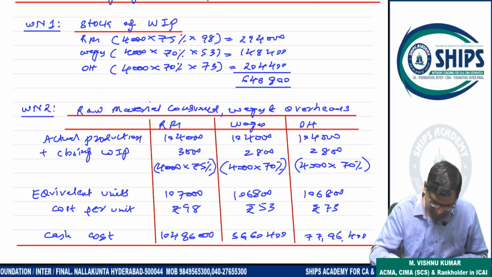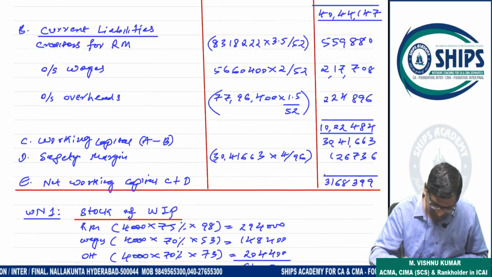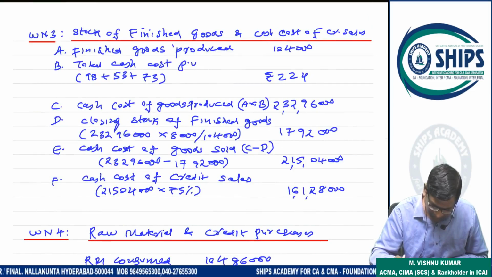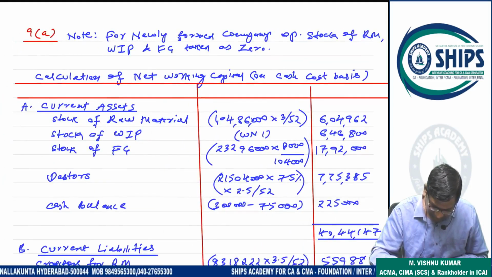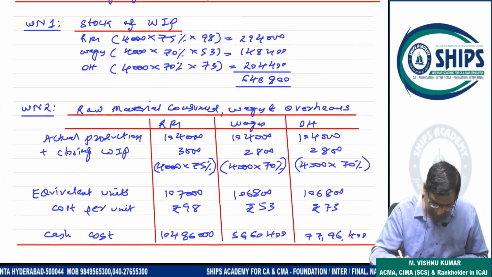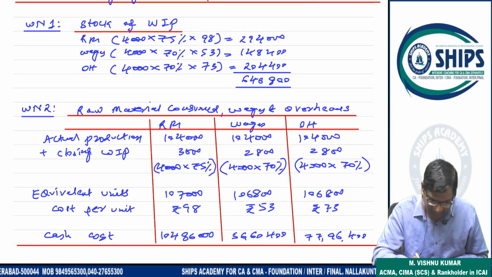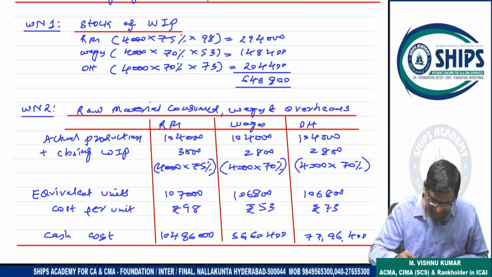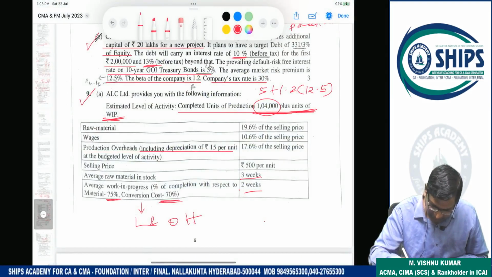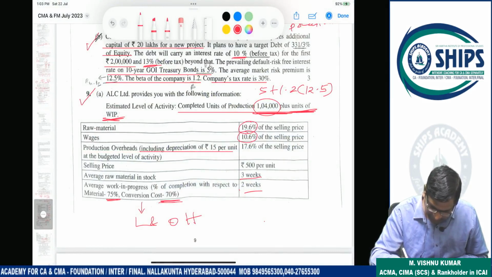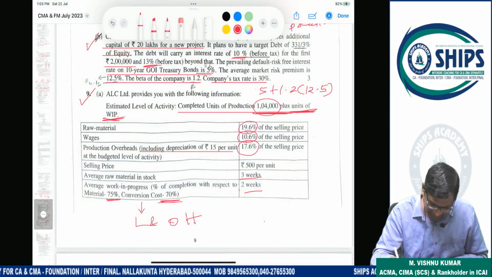Work in progress units are 4,000 here. So 4,000 into 75%, 4,000 into 70%, 4,000 into 70%, into raw material 98 rupees, wages 53 rupees, and overhead 73. Including depreciation these are 19.6, 10.6, 17.6.